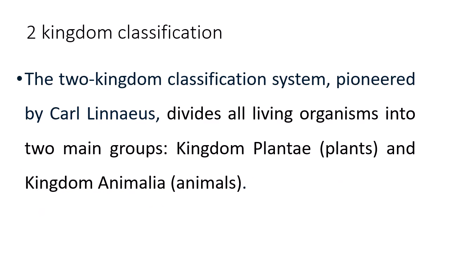Next, there are some proposed classification systems. At first, Carolus Linnaeus in 1735 divided all the living organisms into two main groups, kingdom Plantae and kingdom Animalia. Under kingdom Plantae, or Vegetabilia, all the plants are included, and under kingdom Animalia, all the animals are included. So it is the classification system of Carolus Linnaeus in 1735.